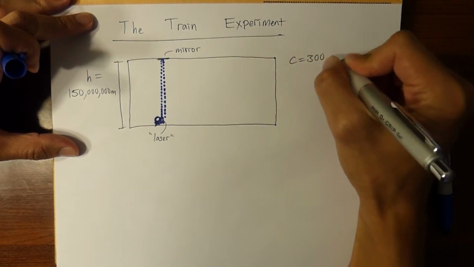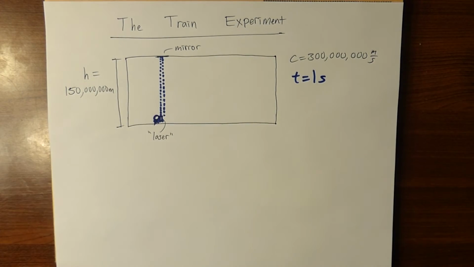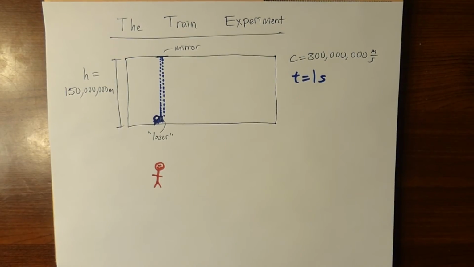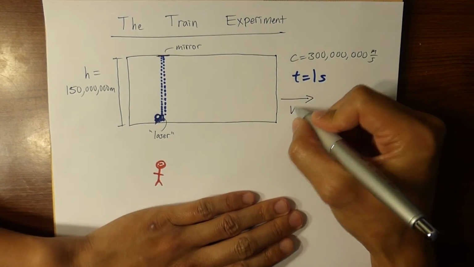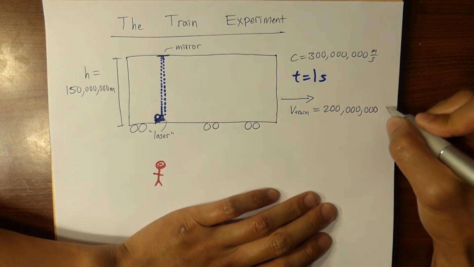That's because the speed of light is 300 million meters per second and the train's height is 150 million meters, half of that. So if it goes both up and down on the train, it will be traveling 300 million meters, and it would take 1 second to do that. There's an observer outside the train. Let's call him Red. He is stationary relative to the train, and let's say the train is moving 200 million meters per second. That's about 2/3 the speed of light.